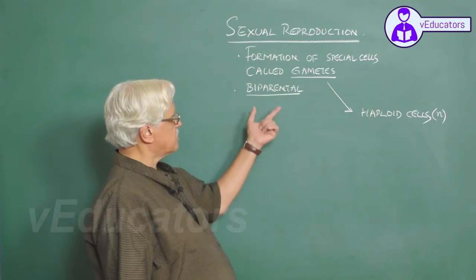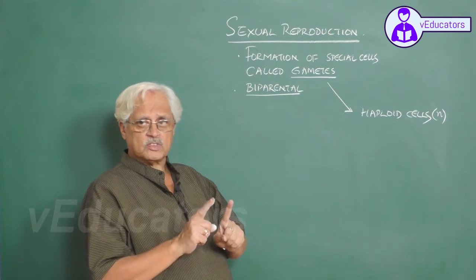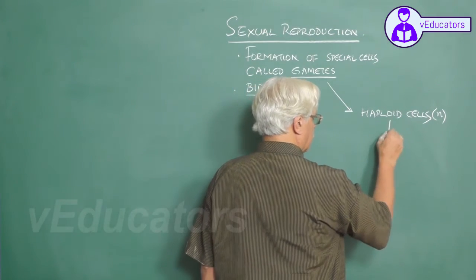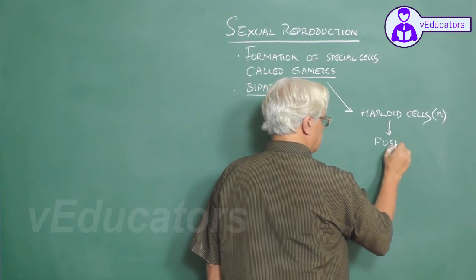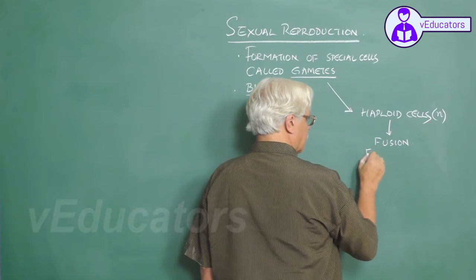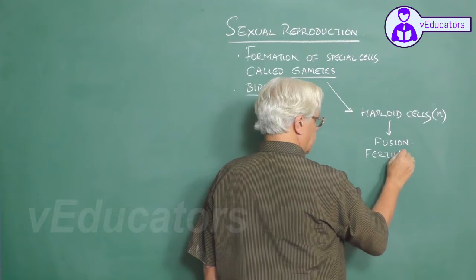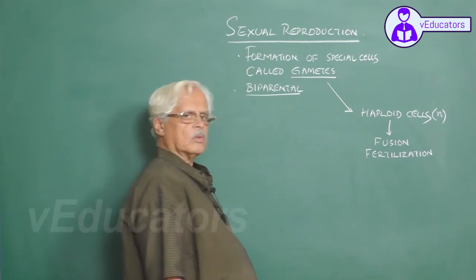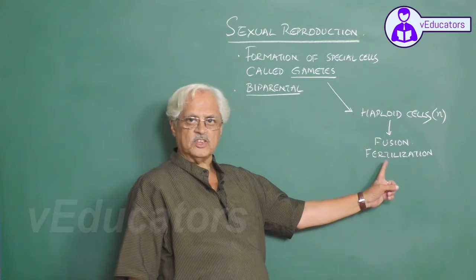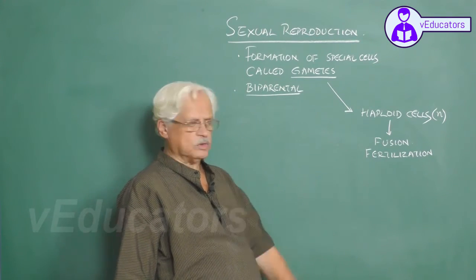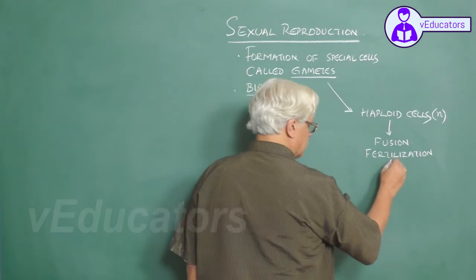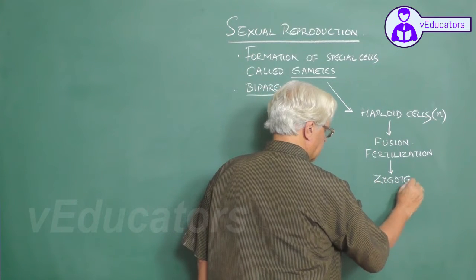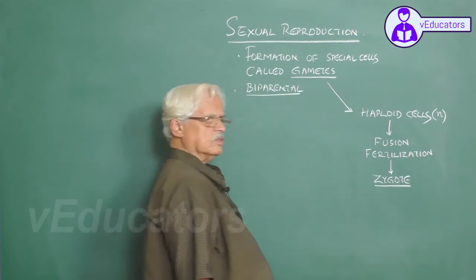And these haploid cells coming from the two parental units, the male and the female, undergo fusion. That process of fusion is called fertilization. And this fertilization results in the formation of a zygote.